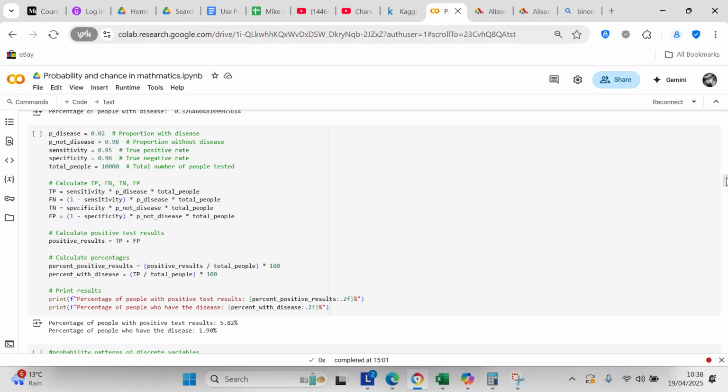TP equals sensitivity times P disease times total people. FN equals 1 minus sensitivity times P disease times total people. TN equals specificity times P not disease times total people. And FP equals 1 minus specificity times P not disease times total people. And then now we calculate the positive test results. Positive results equals TP plus FP.